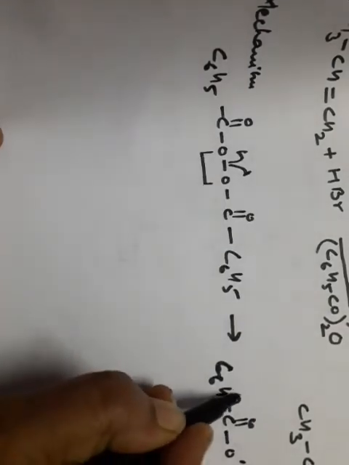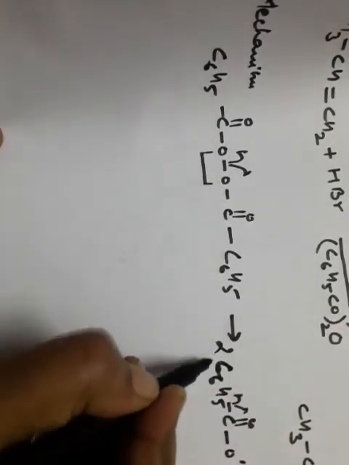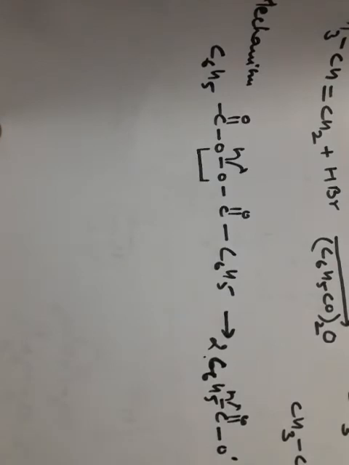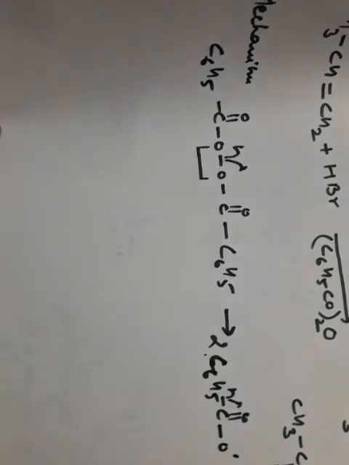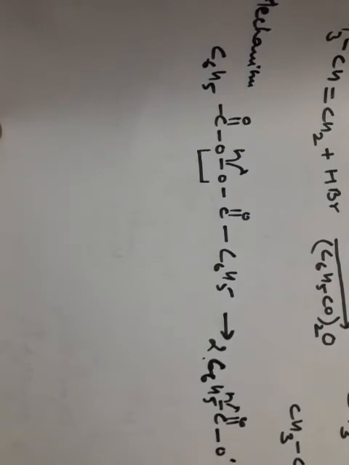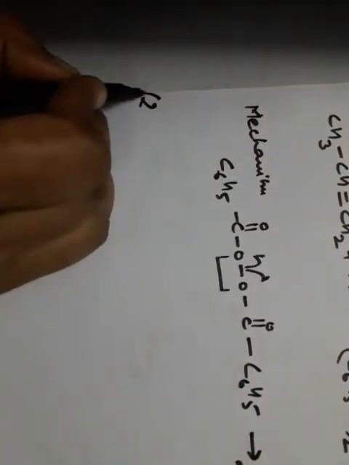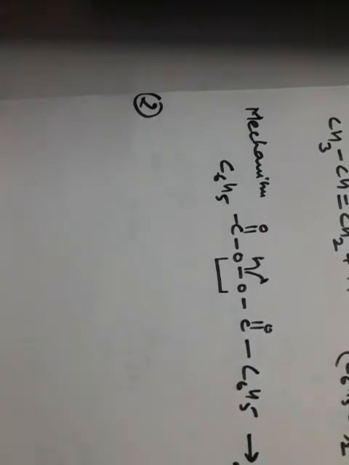Again homolytic fission takes place, and this gives the formation of carbon dioxide. This breakage of bond is helpful to form carbon dioxide and two C6H5 free radicals. Now in the second step, this is called the phenyl radical.